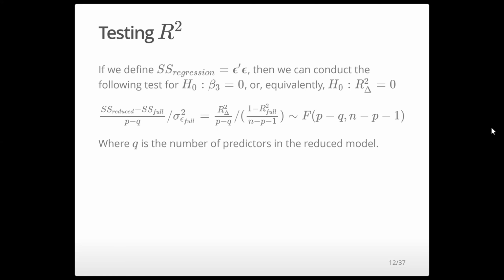So we can take the sums of squares from the reduced model minus the full model divided by P minus Q, where Q is the number of predictors in the reduced model and P is in the full model, and then divide that by the residual variance of the full model. Or alternatively, we could take the delta R squared divided by P minus Q, divided by 1 minus R squared from the full model divided by n minus P minus 1. So these are equivalent, and they'll both give you an F statistic on a distribution with P minus Q and n minus P minus 1 degrees of freedom.